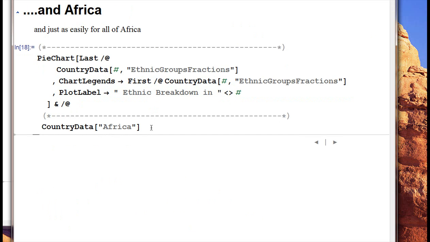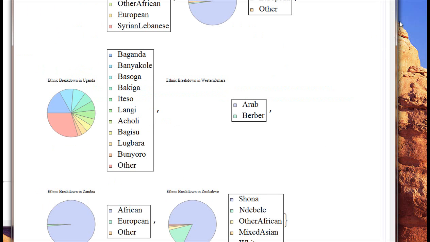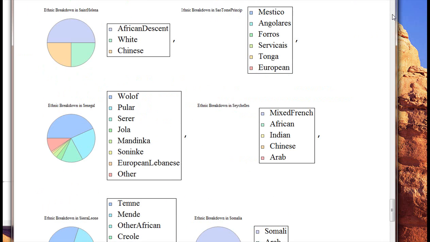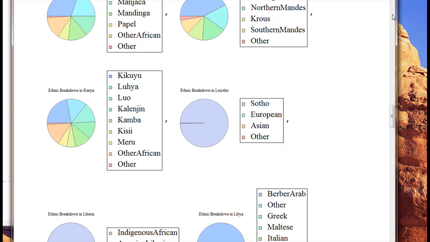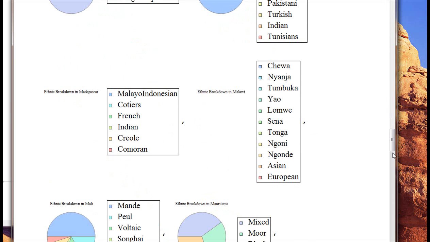It runs a little while. It's going to each country in Africa, and it's pounding this command on top of it. And you can see that we now have 1,000 pie charts. Some of them didn't have data, it looks like. The actual ethnic groups are there, but didn't have any data.